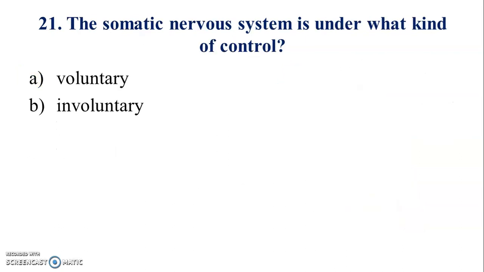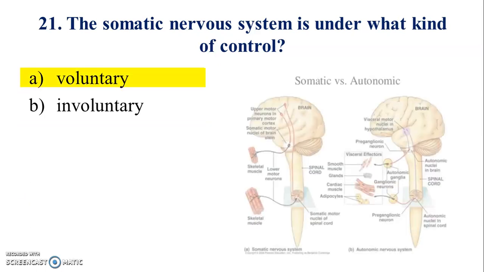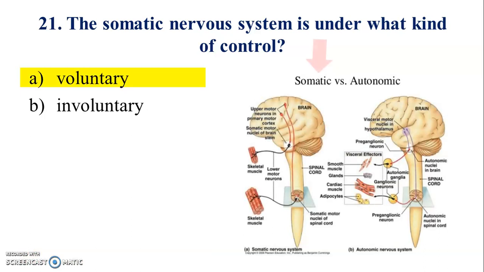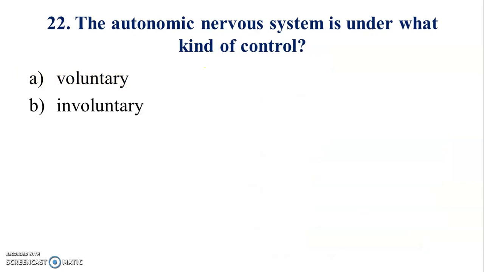The somatic nervous system is under what kind of control? Answer is A. 22. The autonomic nervous system is under what kind of control? Answer is B.